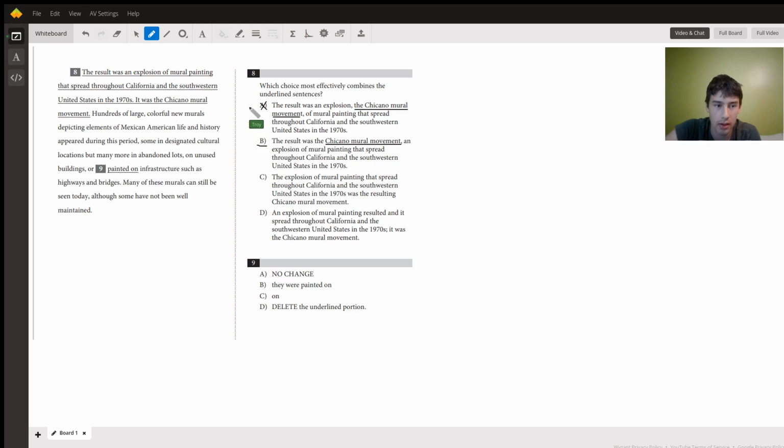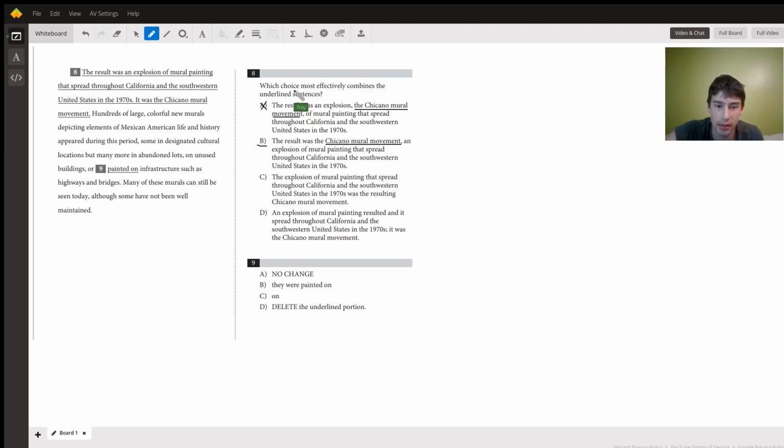I like B, but we can go ahead and look at C and D too, just in case. C says: the explosion of mural painting that spread throughout California and the southwestern United States in the 1970s was the resulting Chicano mural movement. It's not bad. That one doesn't sound as bad as A. It is correct.